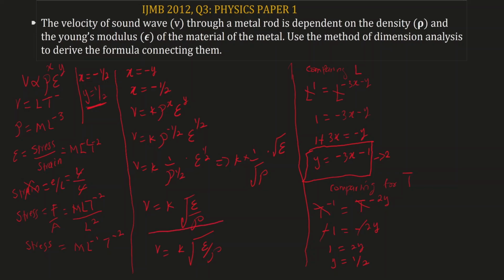If you are familiar with sound wave, velocity of sound wave, you should know that this is a correct formula. The formula for calculating velocity of sound wave through a material is equal to the square root of the modulus of elasticity of the medium over density. So we have derived the formula connecting them in dimensional analysis.